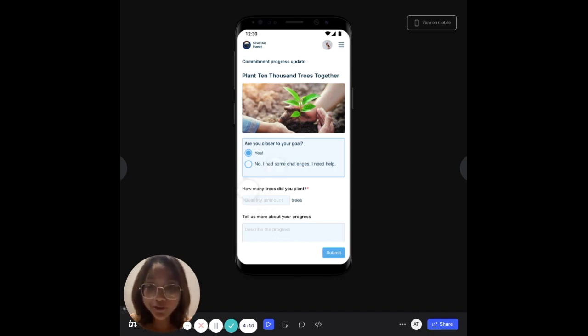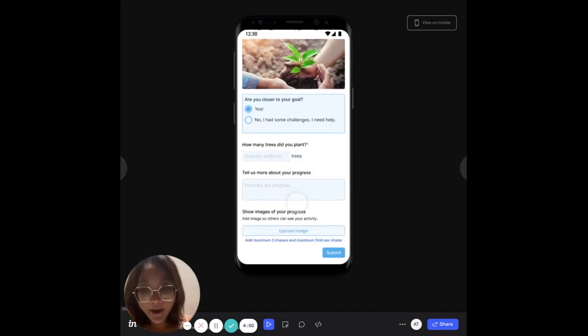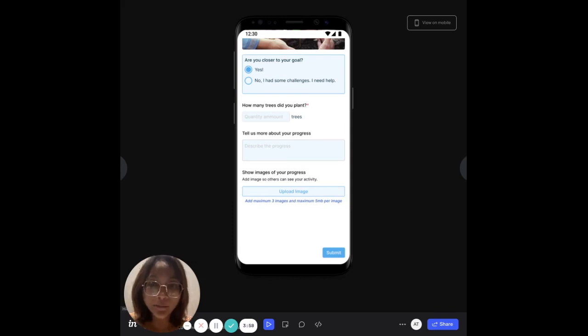And then I could also say how many trees I had planted for this action, which will be aggregated for the total impact for this particular action. And other than that, I can also explain and describe the progress itself and then share some images from the actions and activities that I have done. So if I have submitted it, then I could see the impact on my profile,